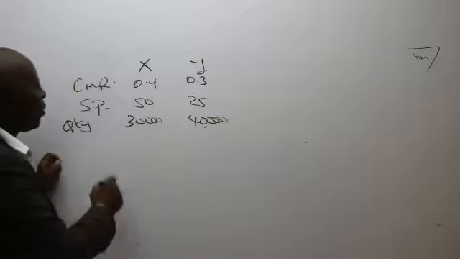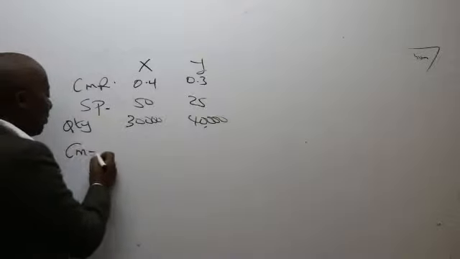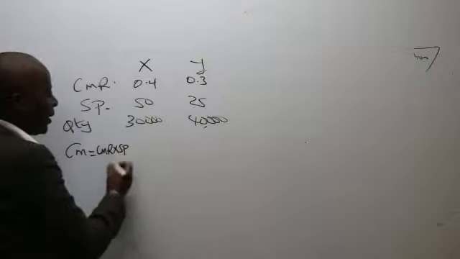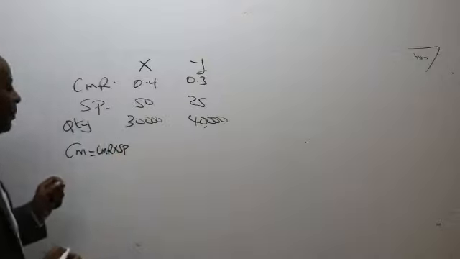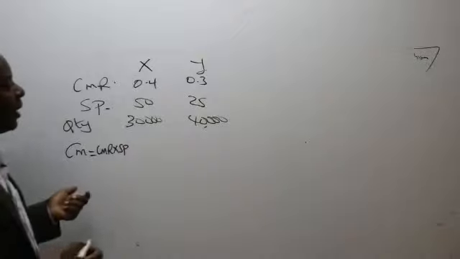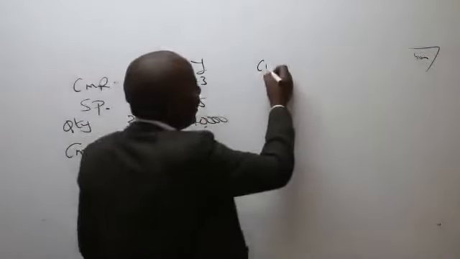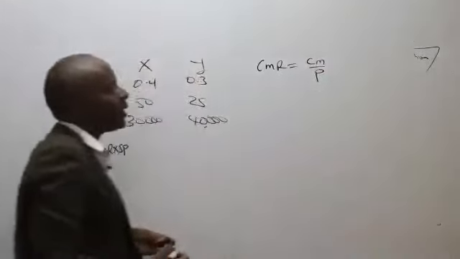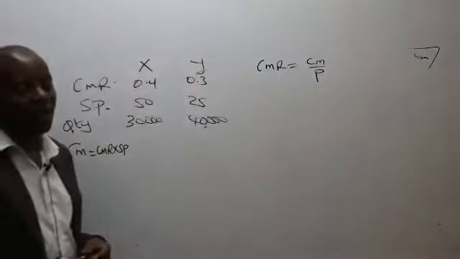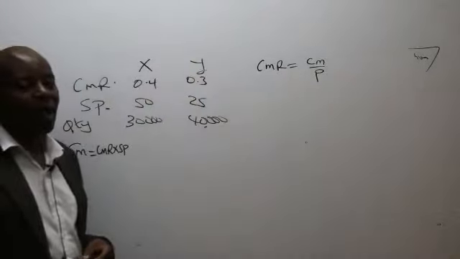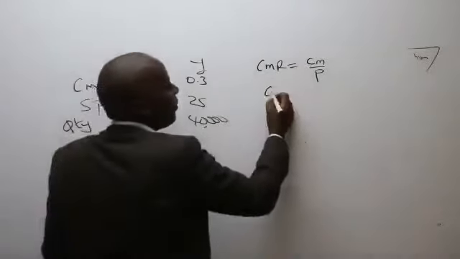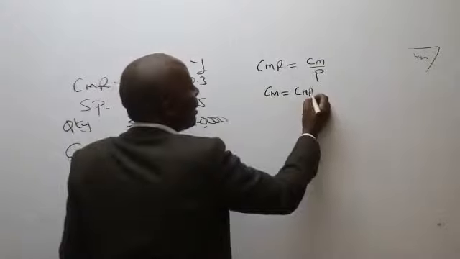So what I'll be getting here is the contribution margin, which is CMR times selling price. Remember from what we said, CMR equals CM over price. And if you make CM the subject, then it will be CMR times price.